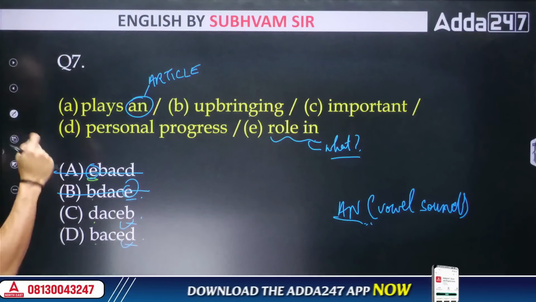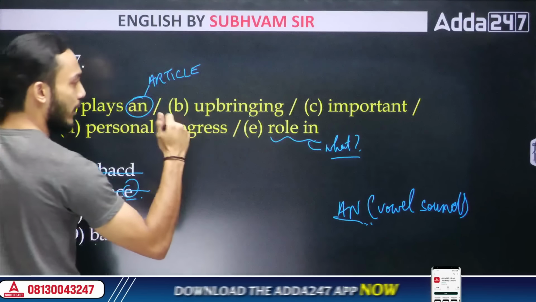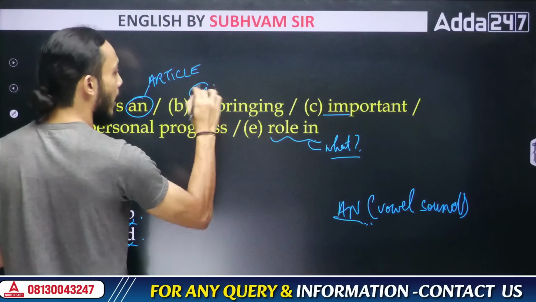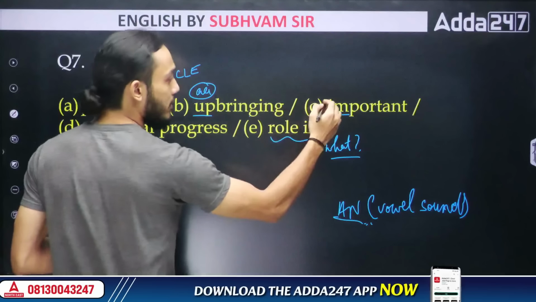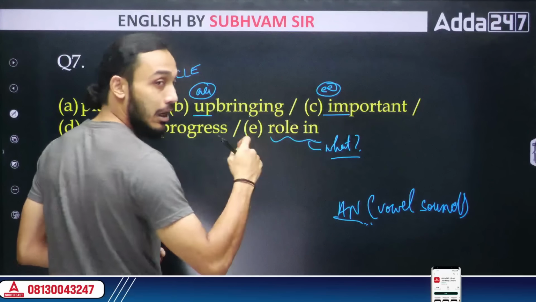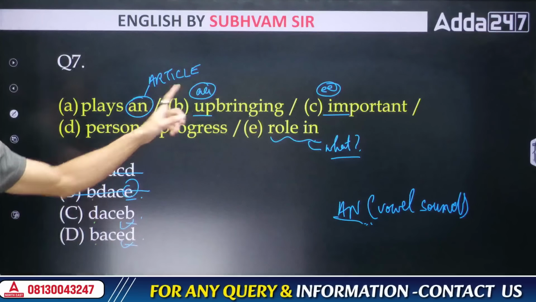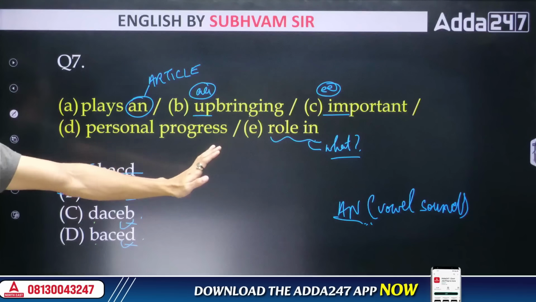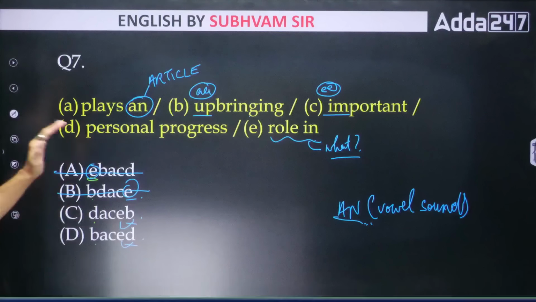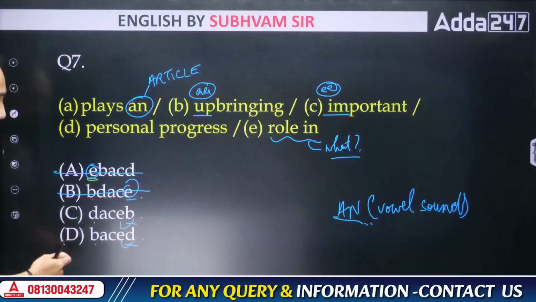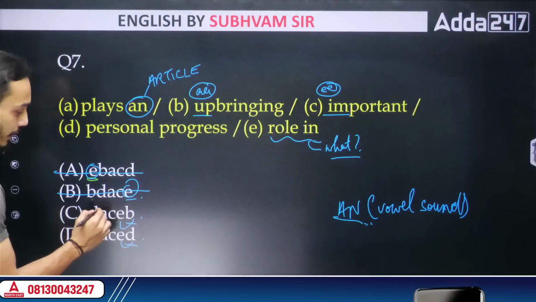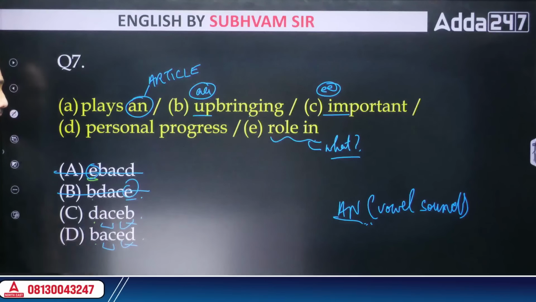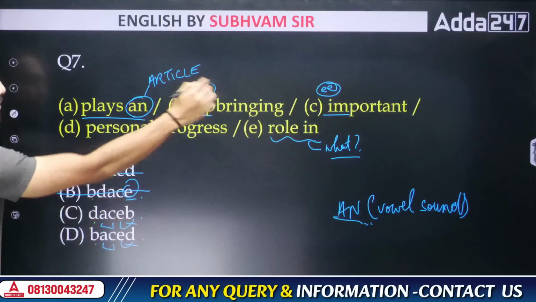So here, the only other words that we have, there are two actually, an upbringing or an important, because when you say upbringing, you're pronouncing it as upbringing. If you're saying important, you're pronouncing it as E, important, right? So after A, you can either go to B or you can go to C. There's no other option, because the rest of the two do not have vowel sounds at the start. So I see here that they are saying after A, I need to go to C. Both of them are saying the same thing. All right, then we have understood that we are saying plays an important.